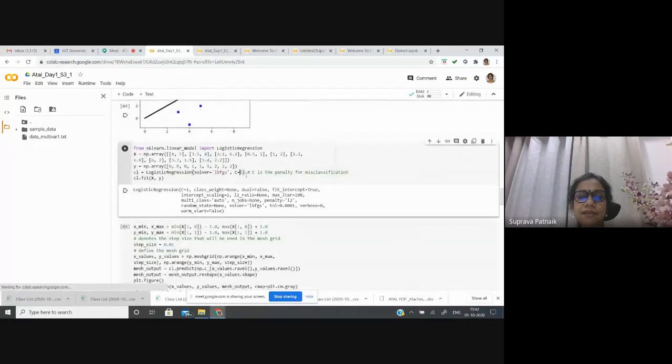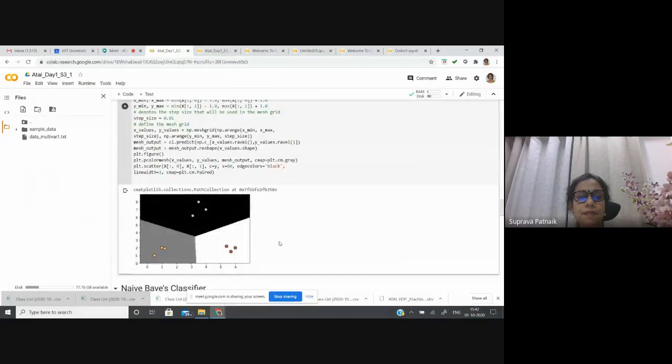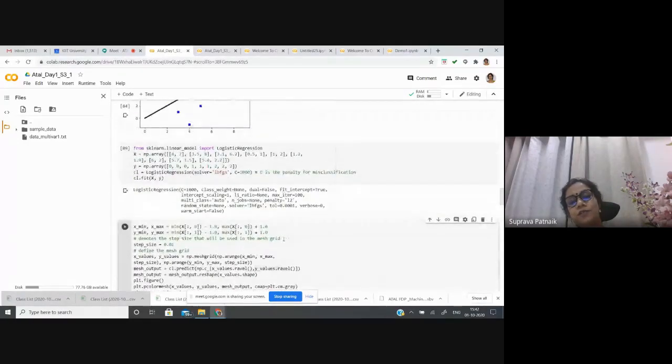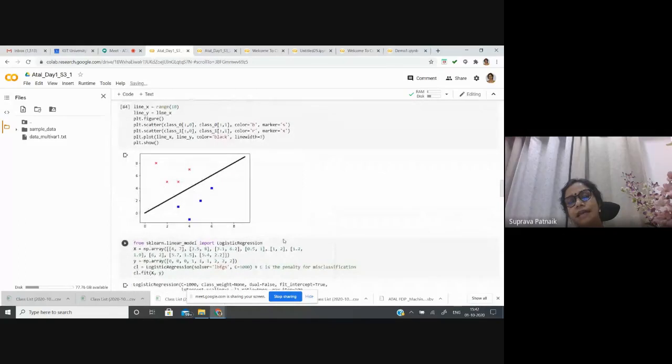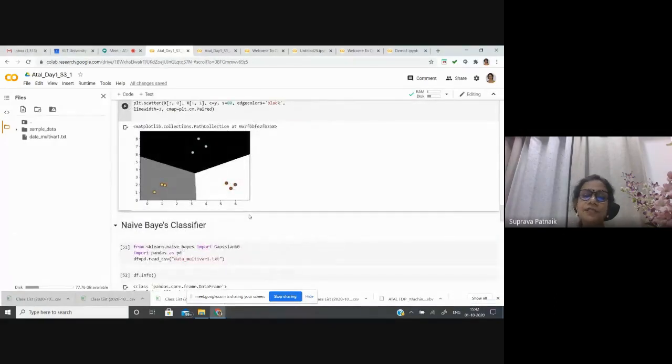Otherwise, you could see the effect if I change this. No, not that visible. Anyway, this is one way to do machine learning, through logistic regression, to get the samples classified into different classes and visualize this through the matplotlib package.